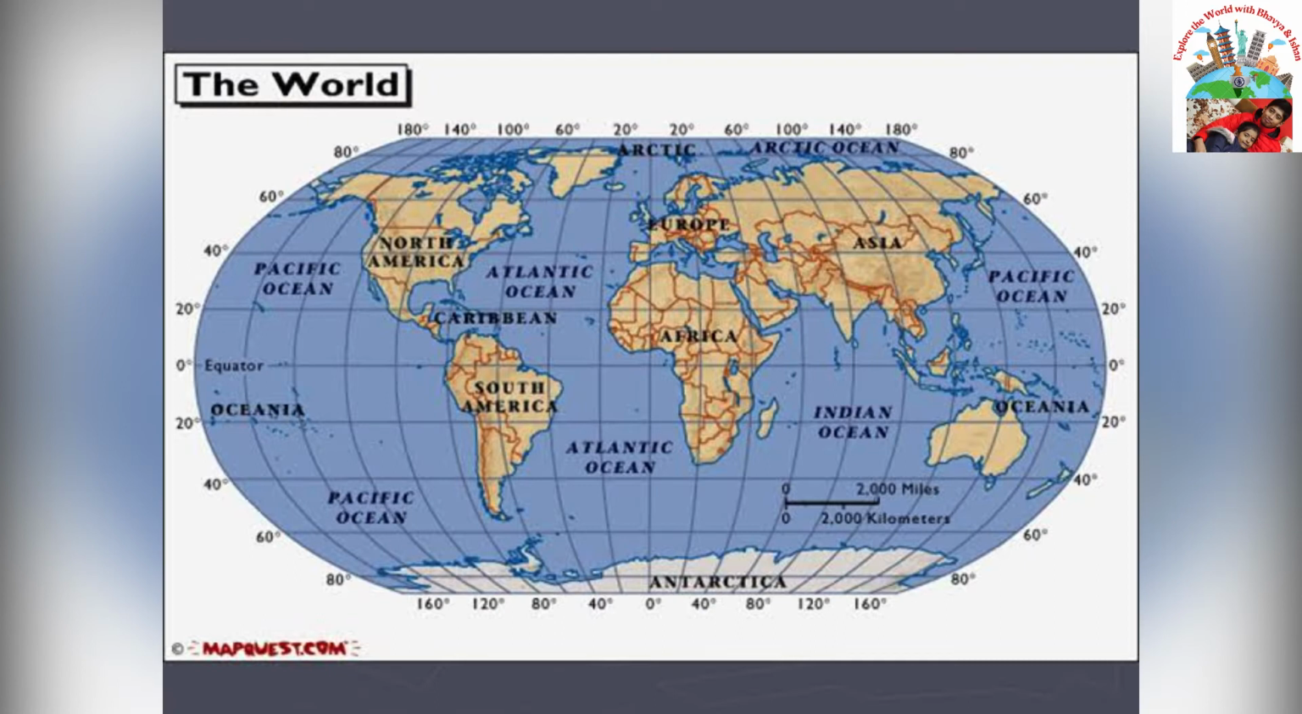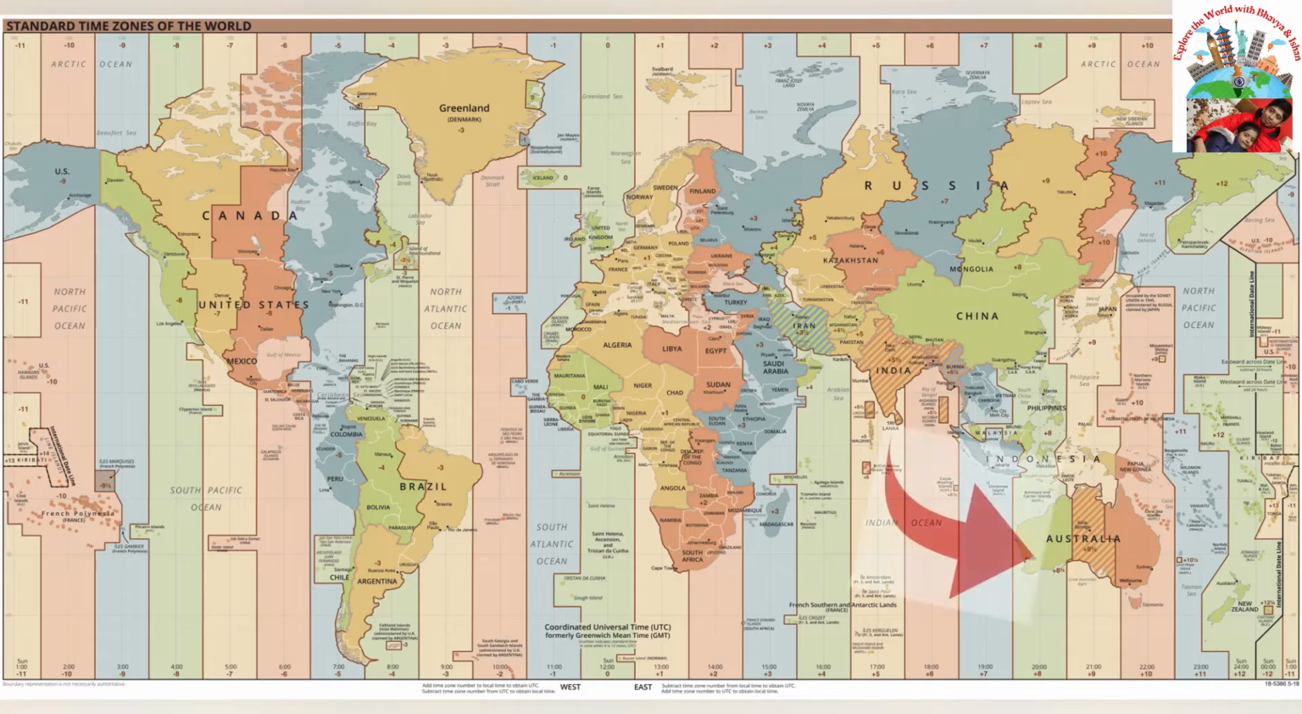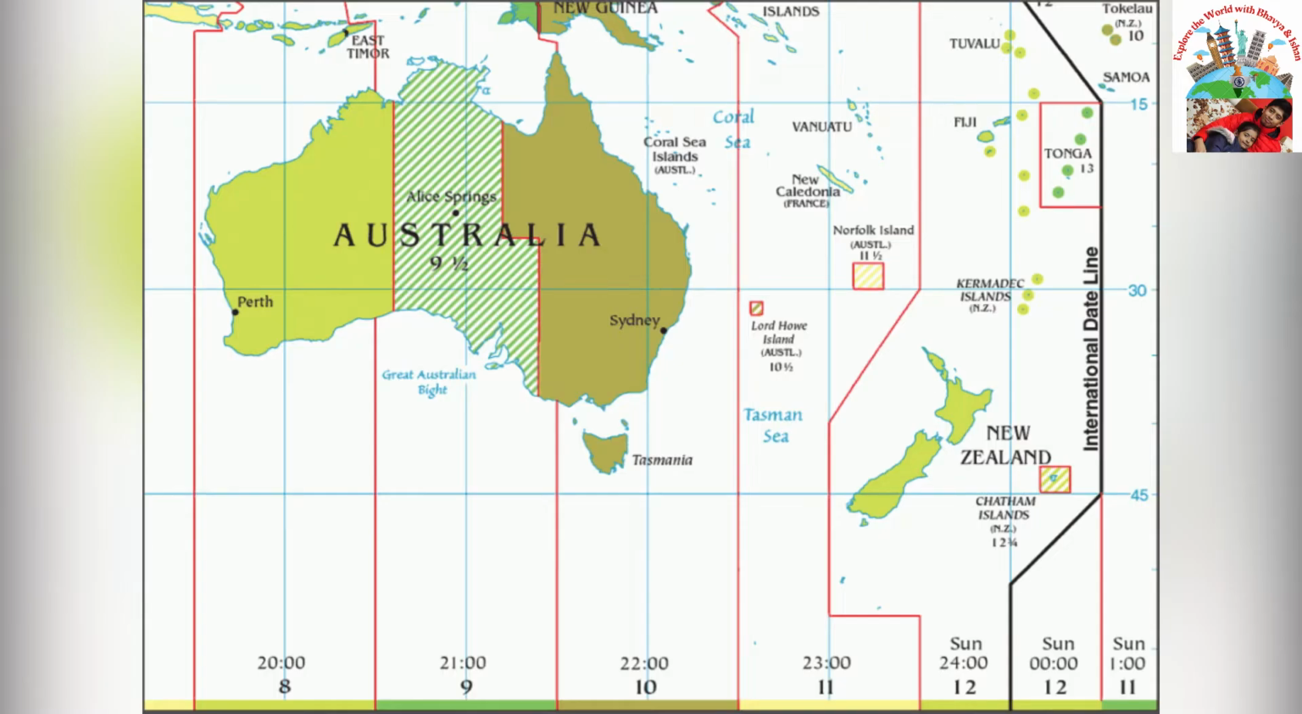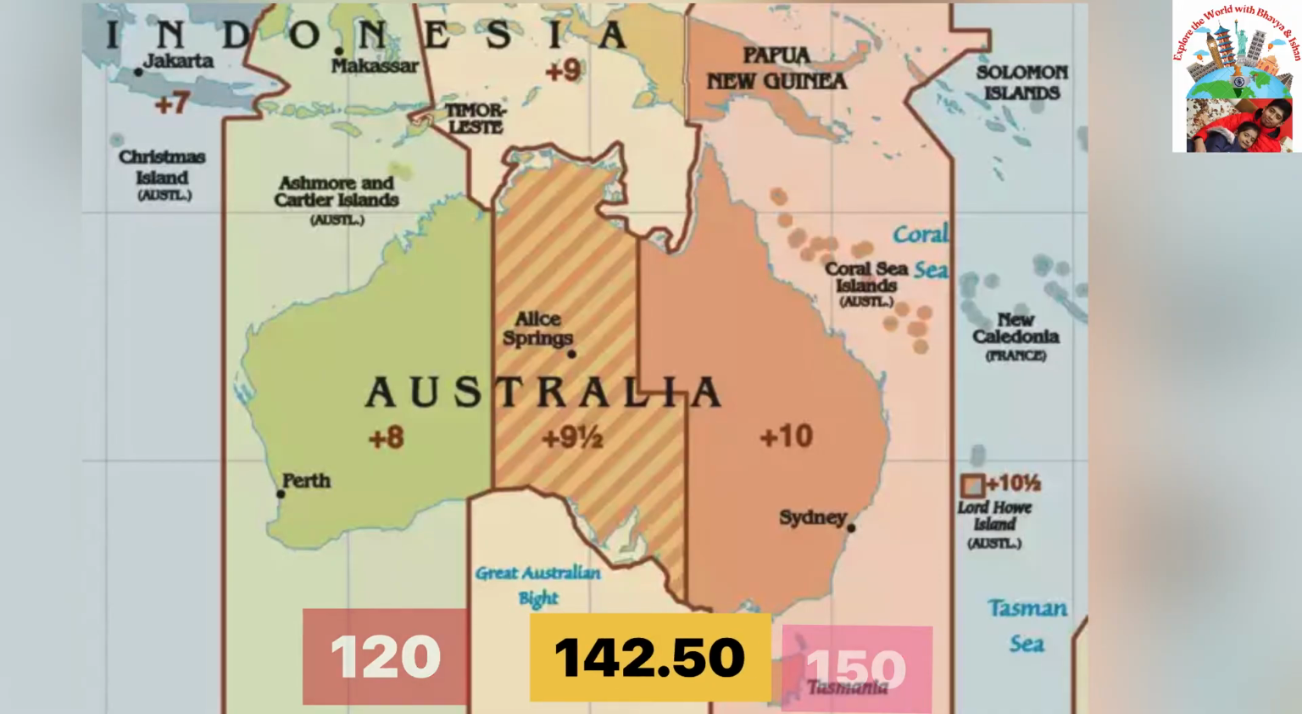Now, let's talk about the places which are ahead of India in terms of time. Let's take an example of Australia. It is divided into three time zones. The first one is 8 hours ahead of Greenwich Standard Time, which is at 120 degrees longitude. The second time zone is 9.5 hours ahead, which is at 142.5 east longitude, and the third one is 10 hours ahead of Greenwich Standard Time, which is at 150 degrees longitude.